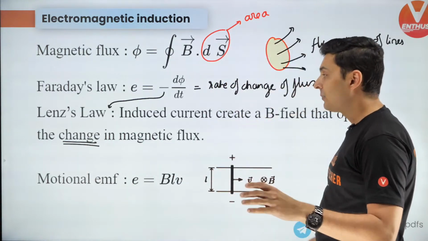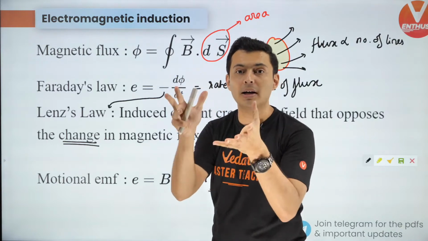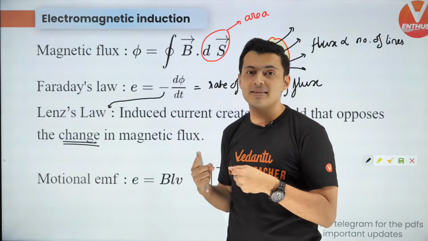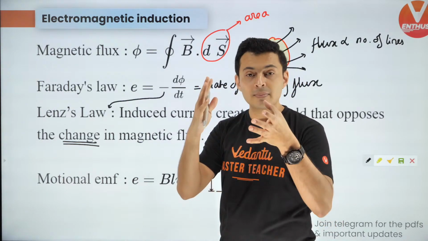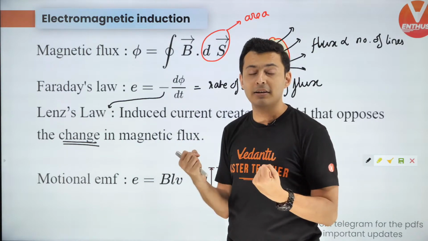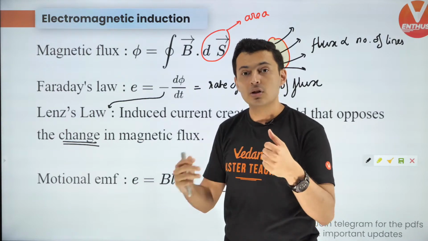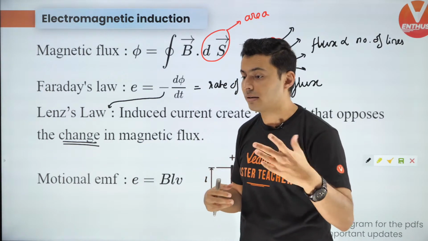So keep in mind, if there is a field and that field is becoming stronger, then the induced field will try to oppose the increase. If the magnetic field is trying to increase, then the induced current will create an induced magnetic field to oppose the change. So what is the field trying to do? Increase. So it will try to oppose it by weakening it. All right, it will try to weaken it.